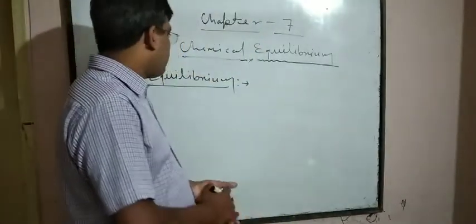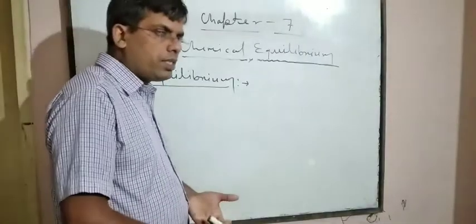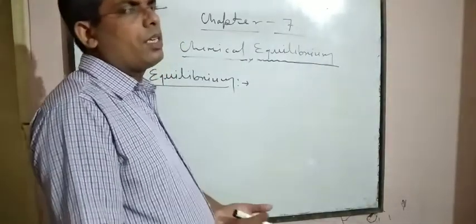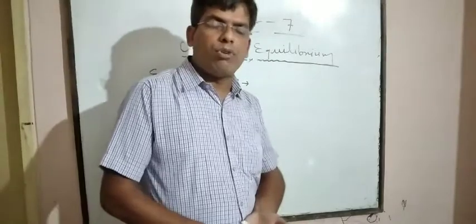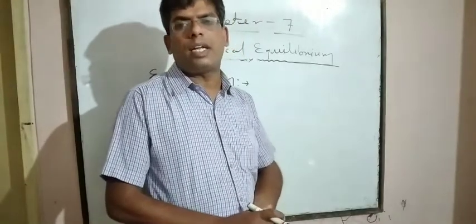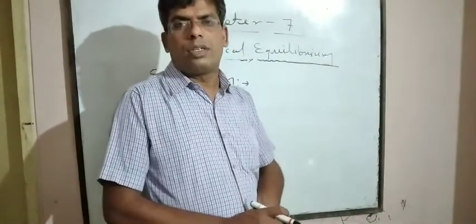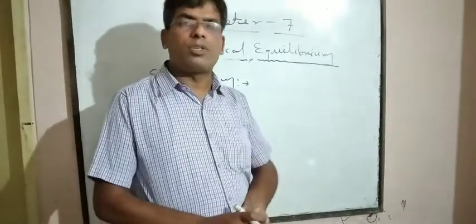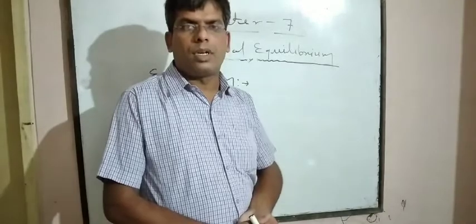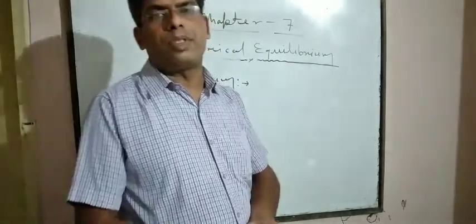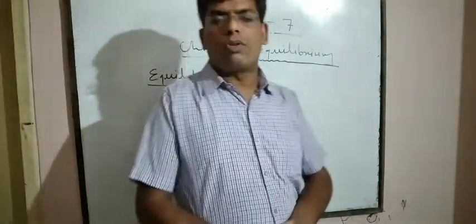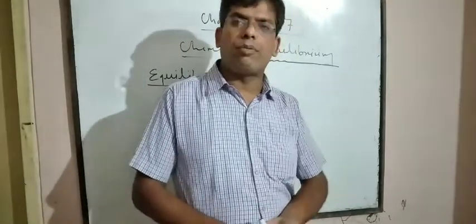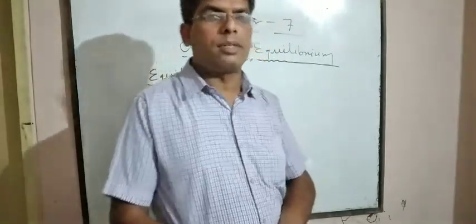Equilibrium is a state at which the concentration of reactant and product do not change with respect to time.